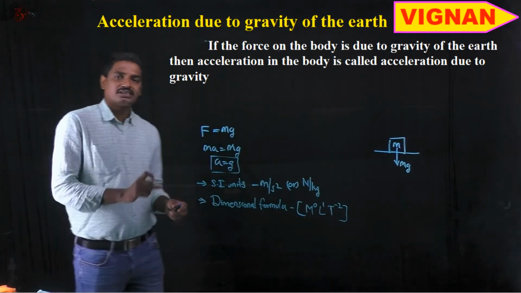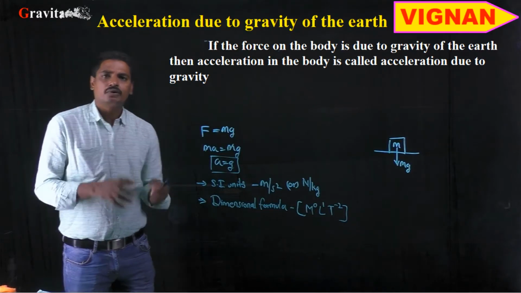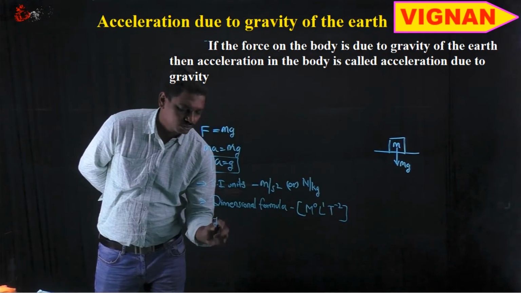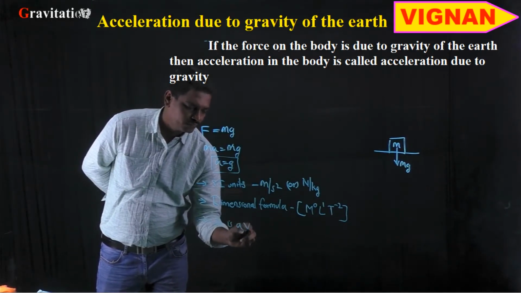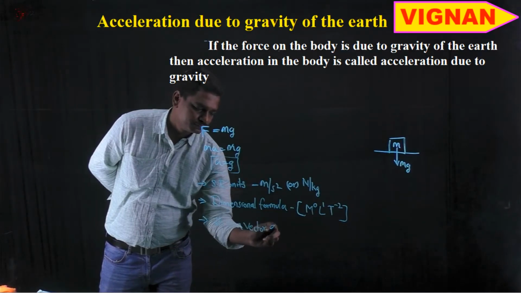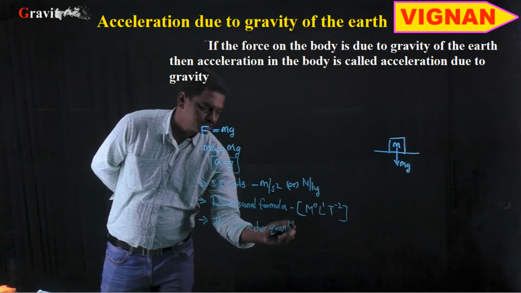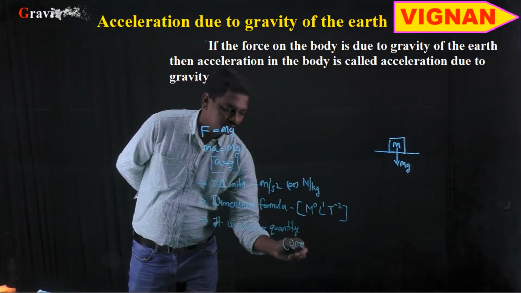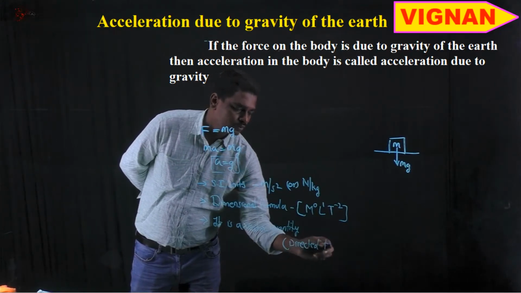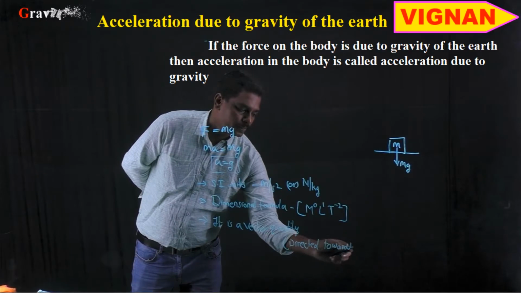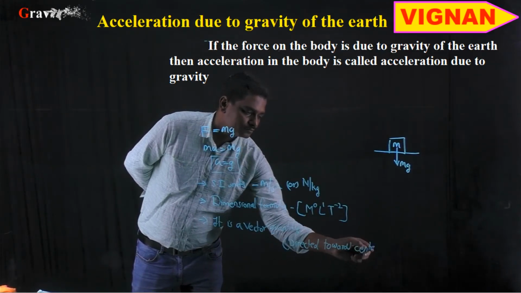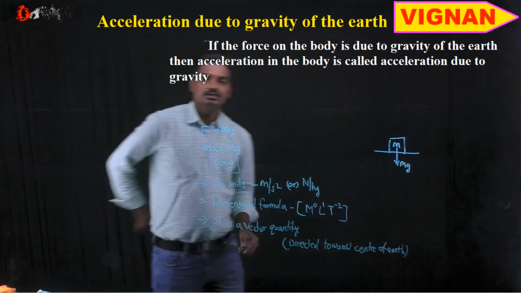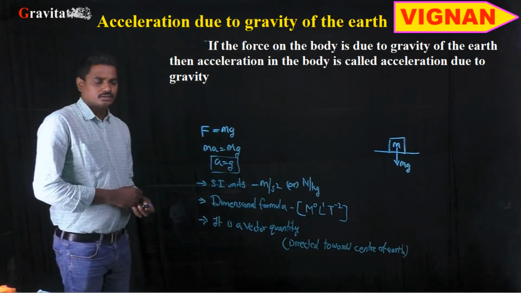Now is this g a vector quantity or a scalar quantity? Of course, as g is the acceleration, it is a vector quantity, whose direction is always directed towards the center of the earth.